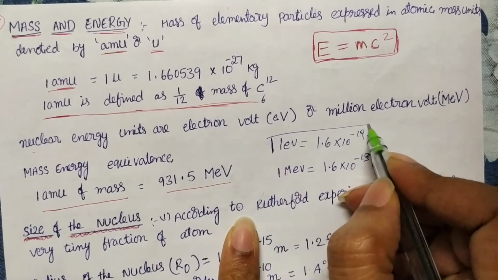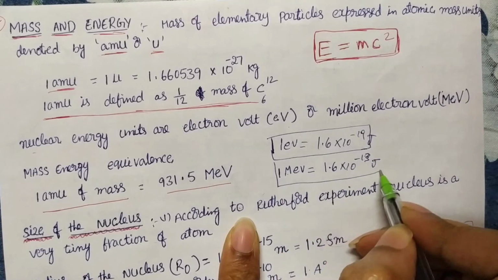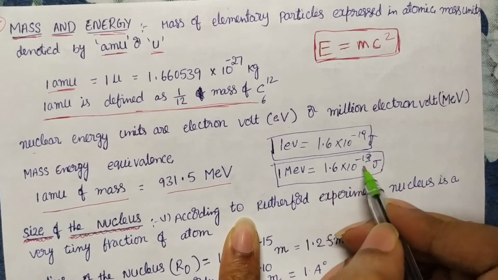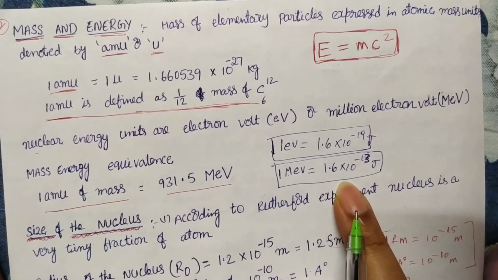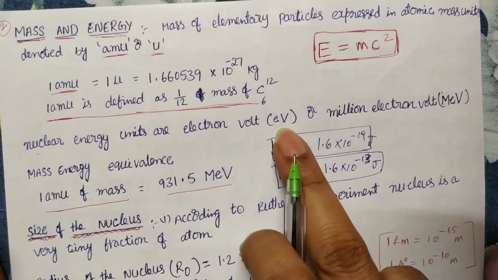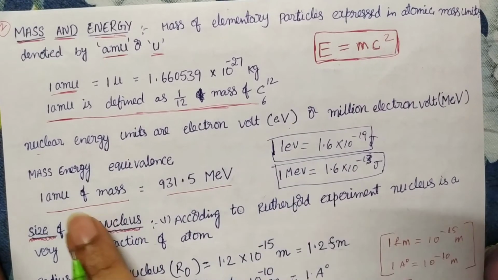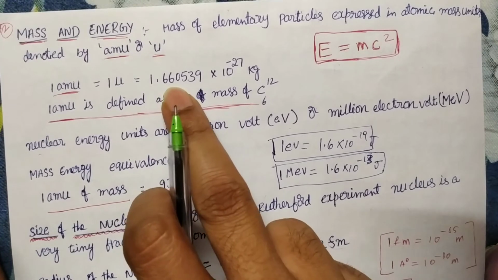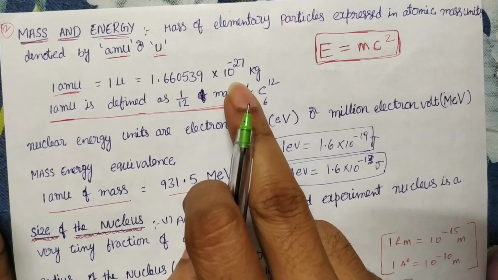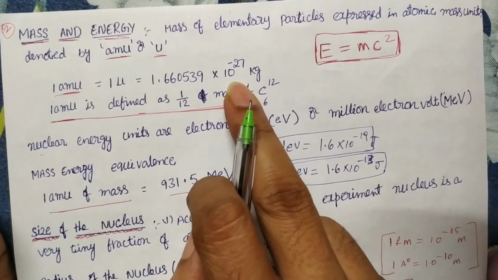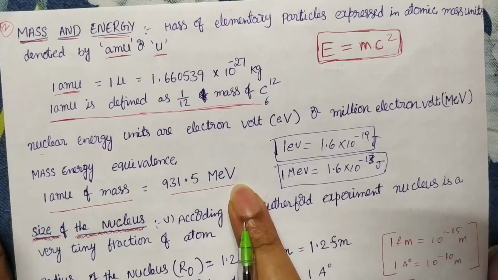1 electron volt is 10 power minus 19 joules. Million means you have to add 10 power 6, so minus 19 plus 6 gives minus 13. This is 1 million electron volt. This is a unit of energy, either electron volt or mega electron volt. According to Einstein, if 1 AMU of mass, that is 1.660539 into 10 power minus 27 kg, is converted into energy, then how much energy is released? 931.5 million electron volt is released.